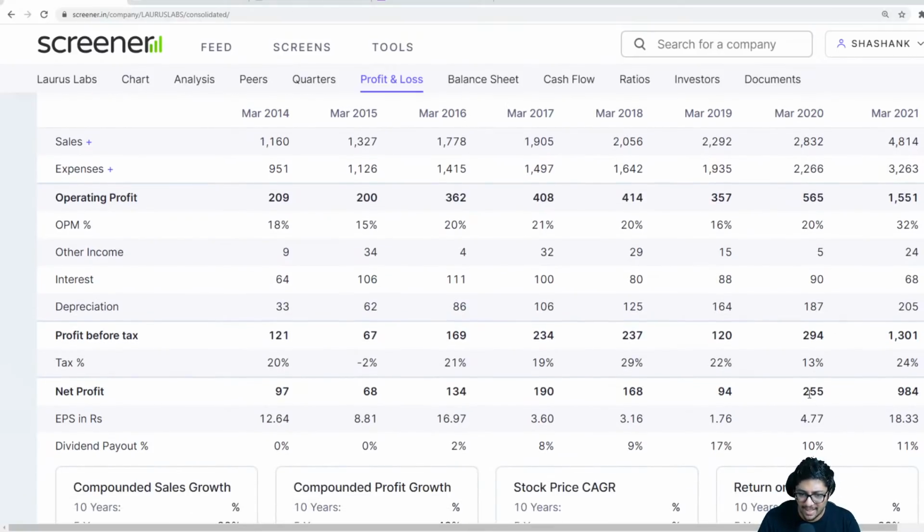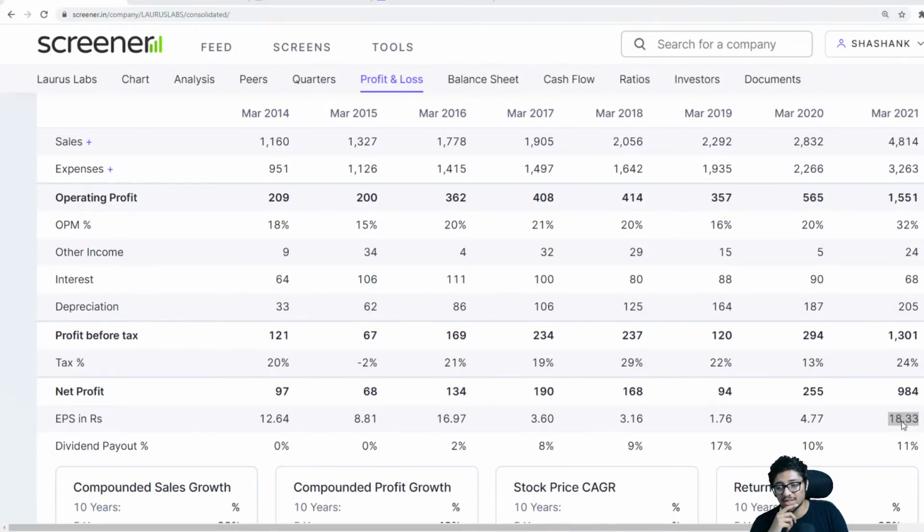Now, look at the main thing, guys. Look at the main thing, which is EPS jump. 1.76 in 2019, 4.77 in 2020, and 18.33 in 2021. That is a jump of around 4 times. So the stock price has to go up minimum 4 times. That is how it looks like, right? Minimum 4 times it has gone up.